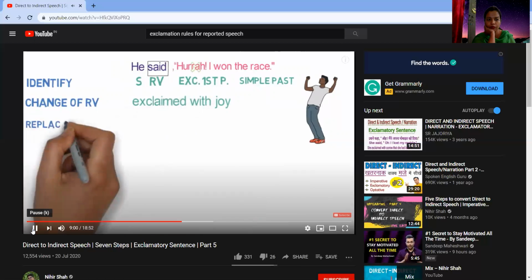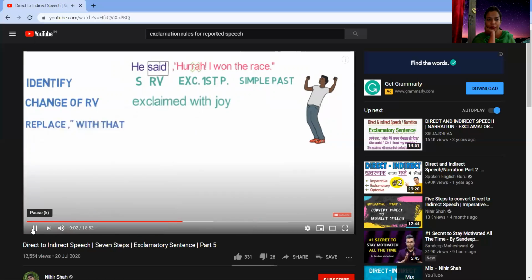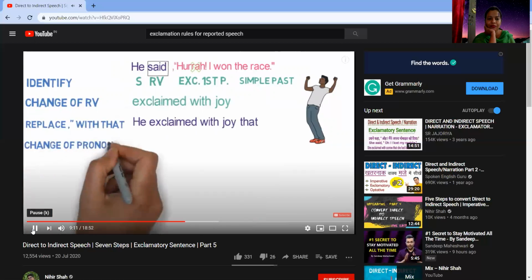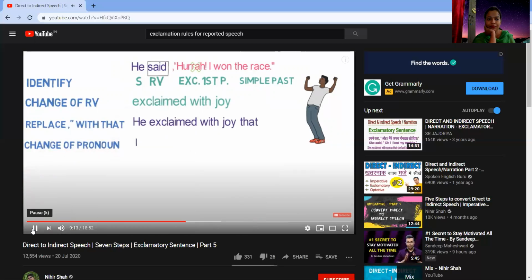Step 3, replacement of a comma and inverted comma with the conjunction that. So, the sentence will become like this: He exclaimed with joy that. Step 4, change of pronoun. The pronoun I will be changed to he, as we just learned that first person will change as per subject. Step 5, change of tense. Here, simple past gets converted to past perfect. So the sentence will become like this: He exclaimed with joy that he had won the race.